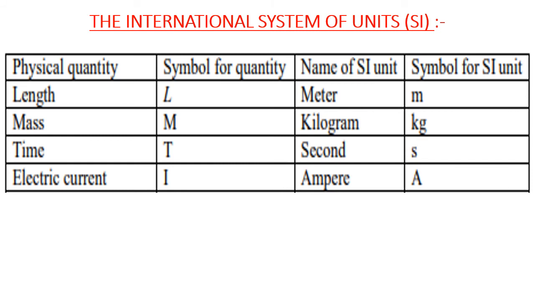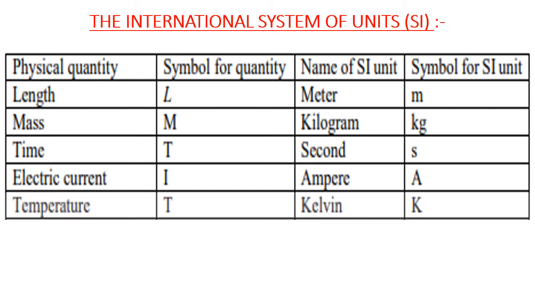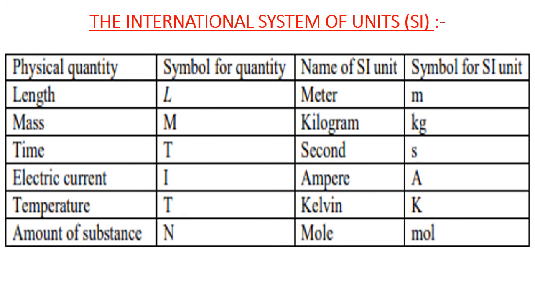Fourth physical quantity is electric current, denoted by capital I. Name of SI unit for electric current is ampere and ampere is denoted by capital A. Fifth physical quantity is temperature, denoted by capital T. Name of the SI unit for temperature is Kelvin, which is denoted by capital K. Sixth physical quantity is amount of substance, which is denoted by capital N and name of SI unit for amount of substance is mole, which is denoted by mol.